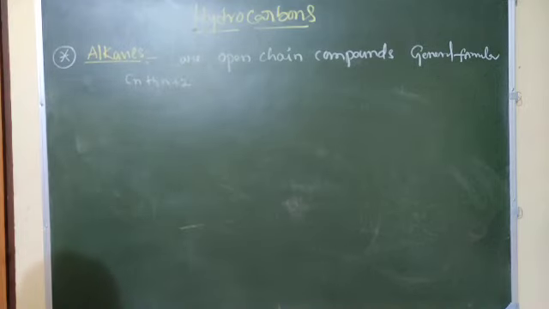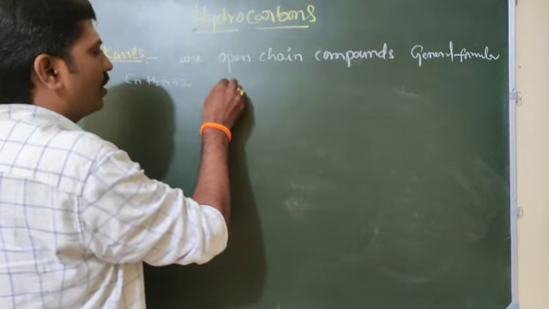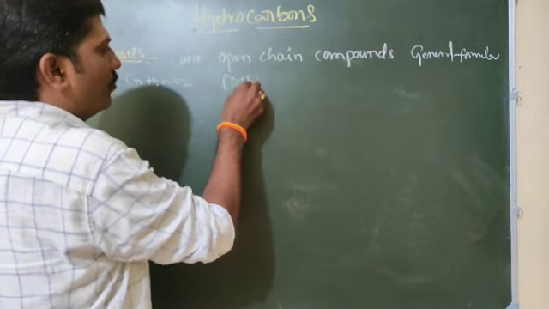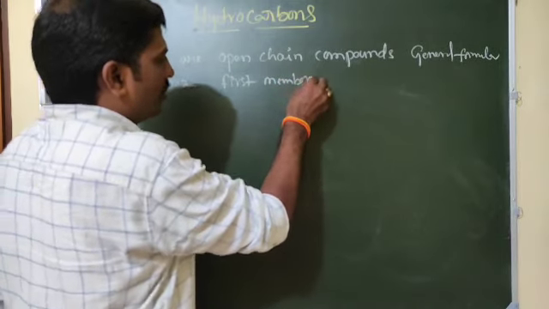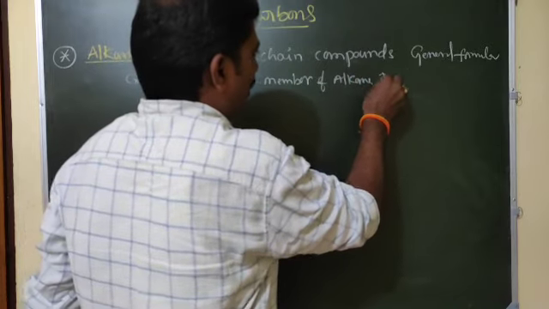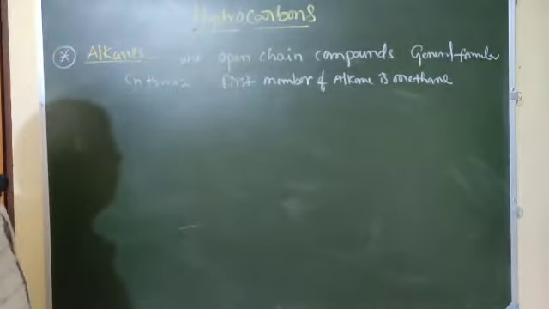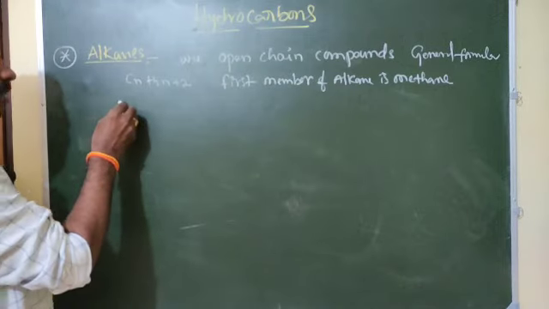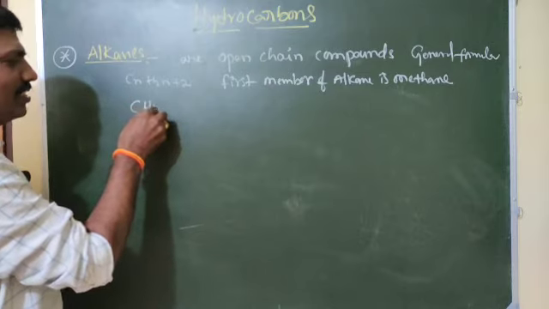The first member of alkanes is methane. By substituting hydrogen atoms, the methane formula is CH4.